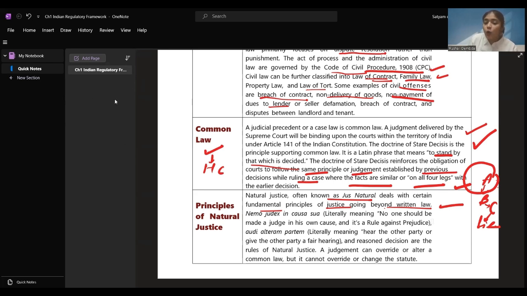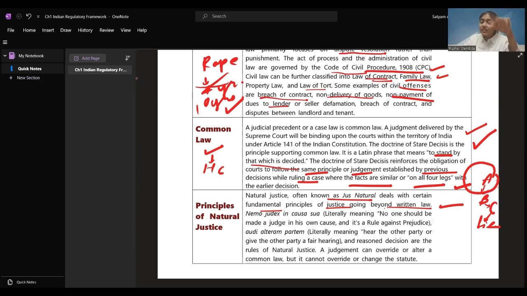A judgment can override or alter a common law, but it cannot override or change the statute. A judgment that is passed can override or alter the common law. Suppose Supreme Court gave the judgment that in rape cases there has to be 7 years of imprisonment. But they saw another rape case which was worse than this, and they changed this 7 years to 10 years. Right? So they can change or alter. The judgment can override or alter the common law.